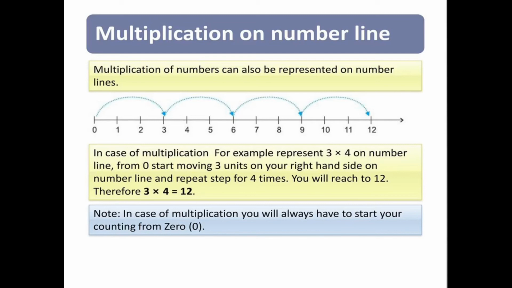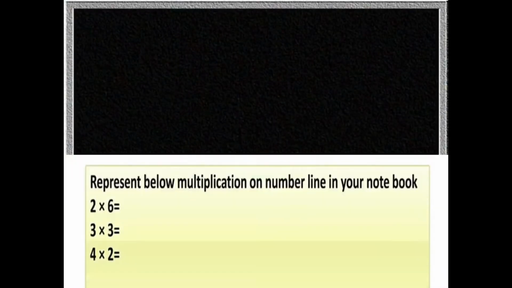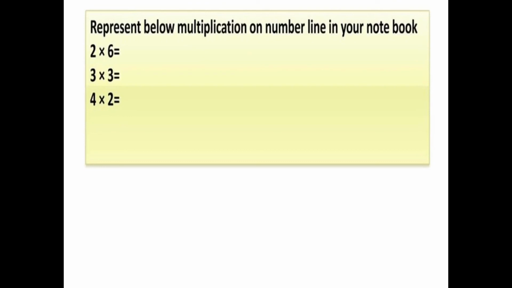And on doing so, we will reach 12. Therefore, 3 multiplied by 4 is equal to 12. Now students, please note down, in case of multiplication, you will always have to start your counting from 0. Hopefully it is clear to you. Now students, represent the below multiplication on a number line in your notebook.